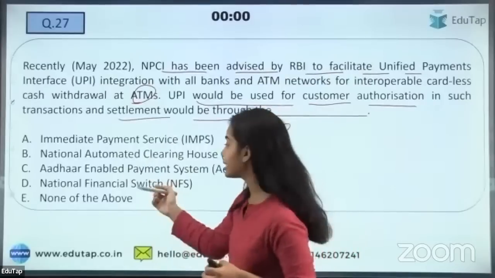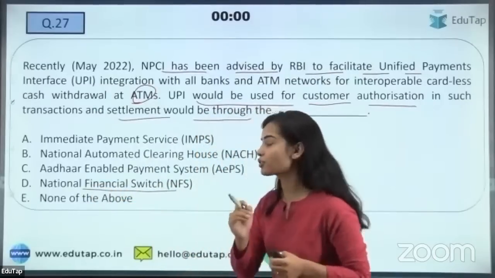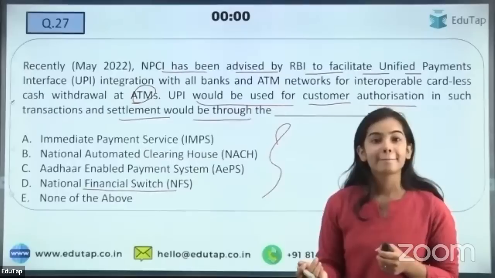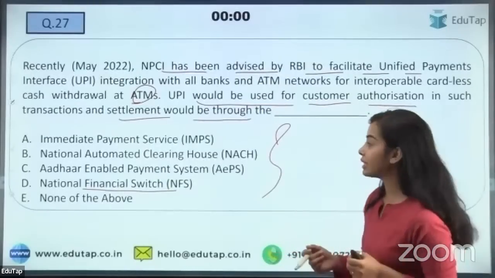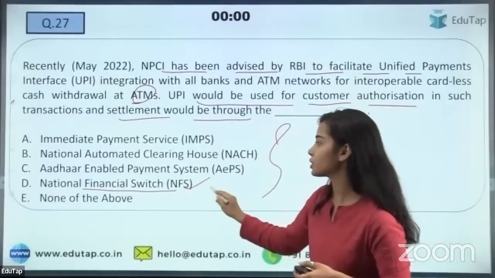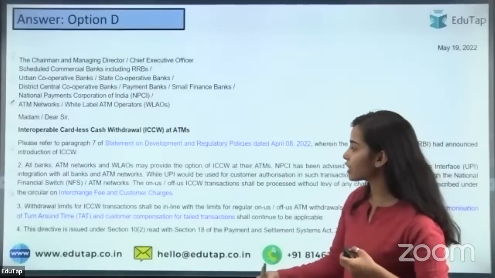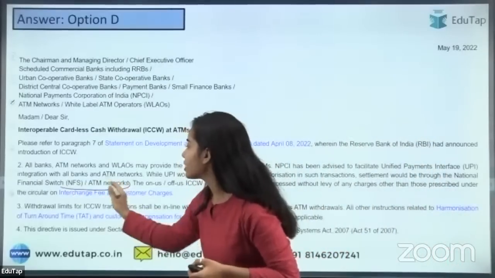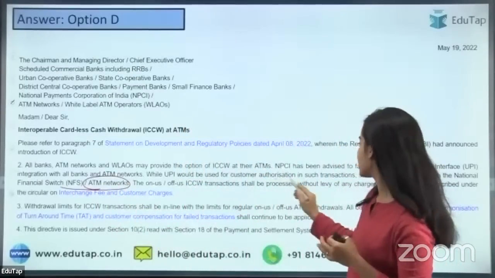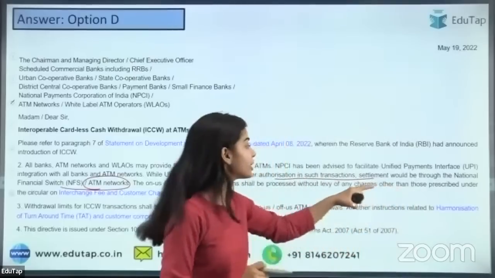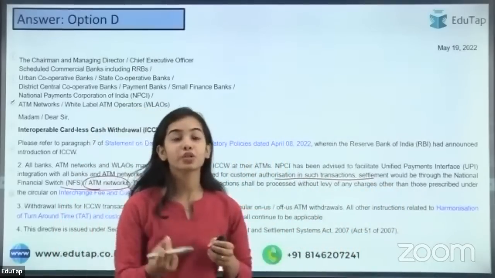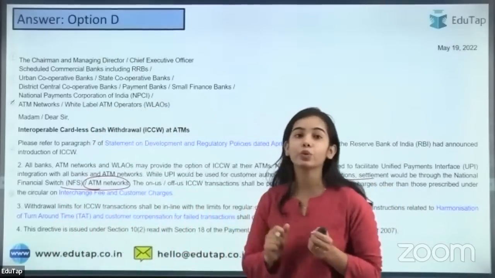So I'm getting the answer D, that is NFS, that is National Financial Switch. No, it is not National Automated Clearing House. It is National Financial Switch. So through D, that is National Financial Switch, or through the ATM networks, the settlement of this transaction would be through the National Financial Switch. So it is a very important thing that you need to remember.